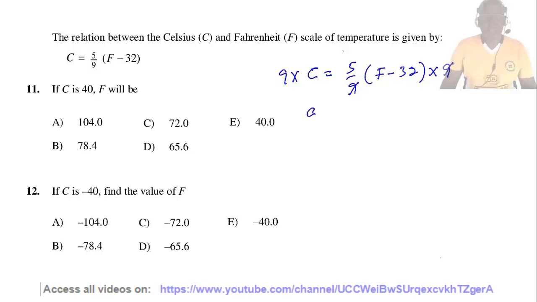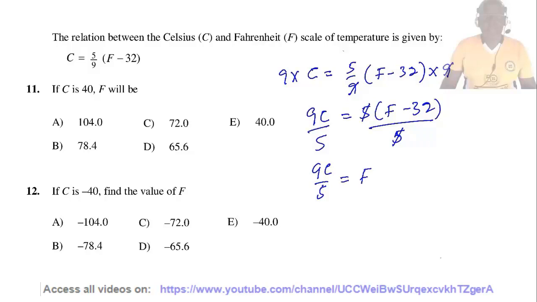So 9C equals 5 times (F minus 32). Now we shall divide through by 5. So 9C divided by 5 equals F minus 32. Now we shall send 32 to the other side of the equation. So F equals 9C over 5 plus 32.